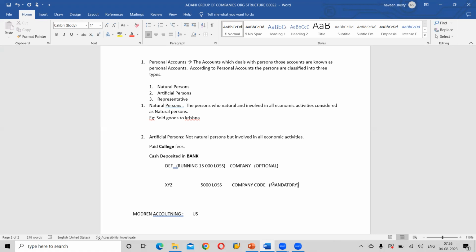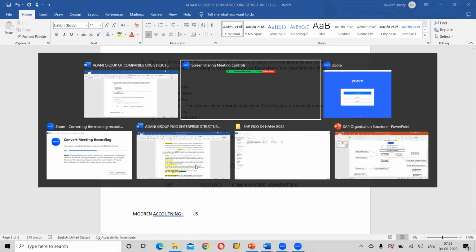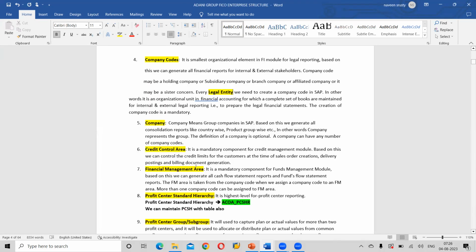Hope you got my point. What is the difference between company and company code? Company is only for consolidation purpose, but all the accounting books and all the legal requirement books are maintained at company code level. Clear? If company code is not there, then company is not required to define. That's what we discussed here.